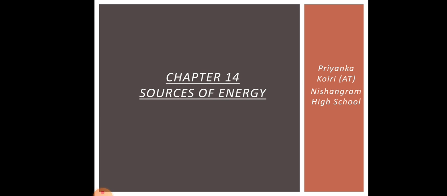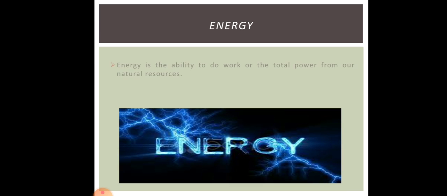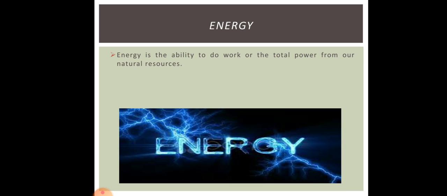Today we are going to start a new chapter, that is chapter 14 from your science book. And the name of the chapter is Sources of Energy. Okay, so let's start. So, what is energy? Energy is the ability to do work or the total power from our natural resources. That means the ability to do work is called energy.